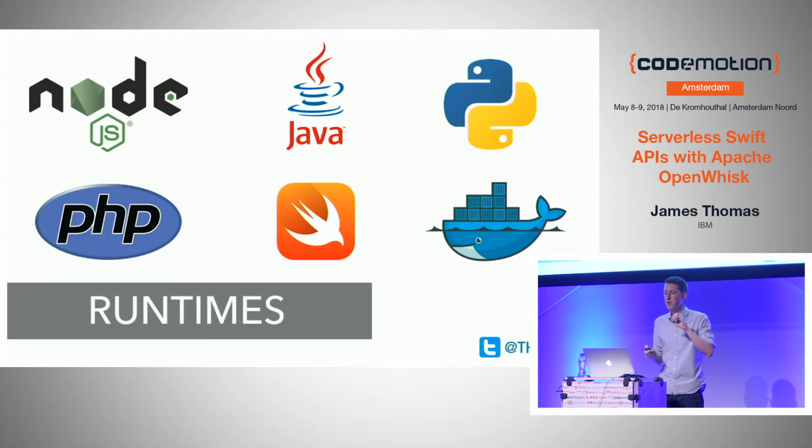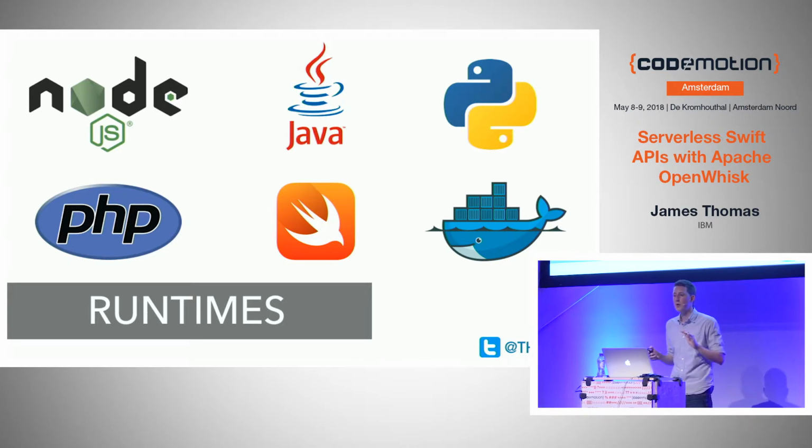Node.js I think of as the first-class serverless language. Pretty much every platform out there seems to support it out of the box, and OpenWhisk is no different. Java and Python are also relatively popular for serverless platforms, and OpenWhisk supports a couple of different versions of those. So those three languages are very common. OpenWhisk has support for PHP and Docker and static binaries.